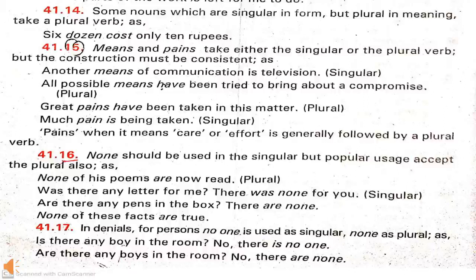In denials, meaning refusal to satisfy or accept anything, when we give the answer no, in these conditions no one is used as singular and none as plural. For example, is there anybody in the room? The answer is no, there is no one. No one is used as a singular. And in the next sentence, are there any boys in the room? The answer is no, there are none. Here none is used as plural.